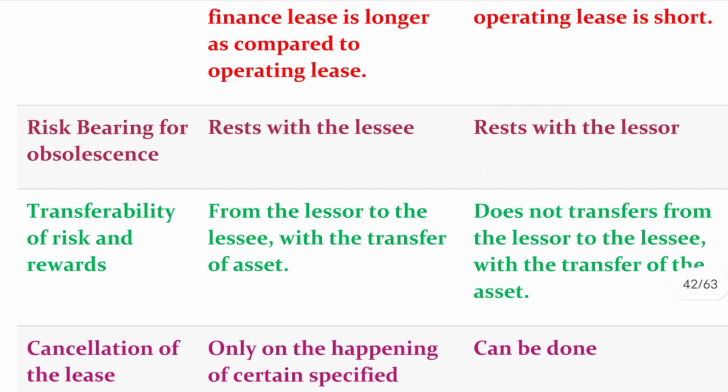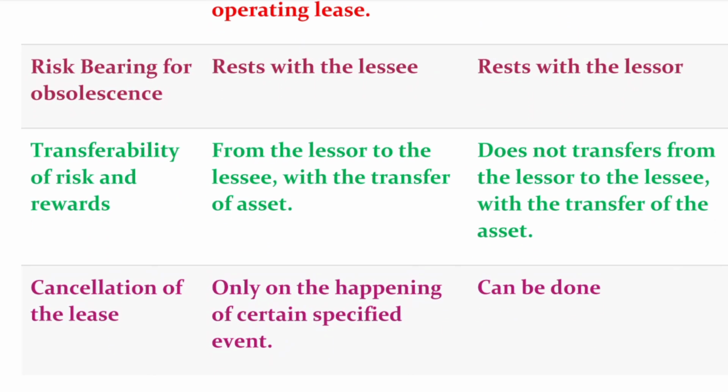Coming to the very last point, that is the cancellation of lease. Cancellation means termination of the lease, or the agreement is vanished, expired or cancelled, right? The main thing is, in the case of finance lease, the commercial agreement or the lease will be cancelled only on the happening of a certain specified event.